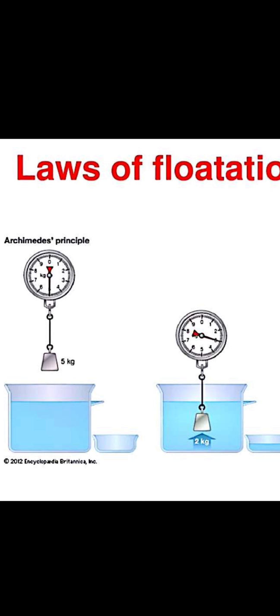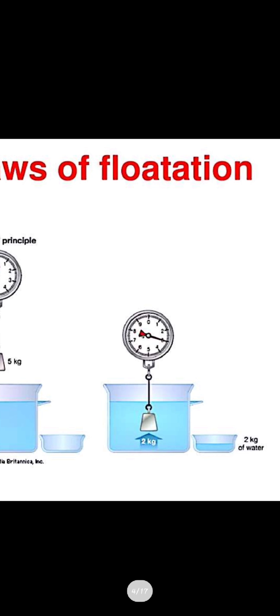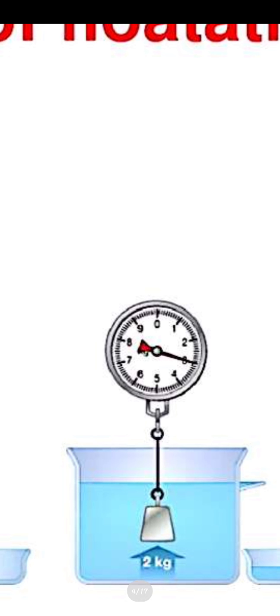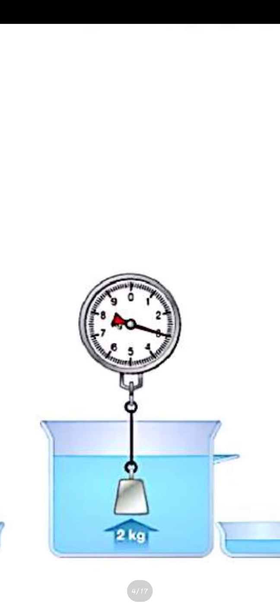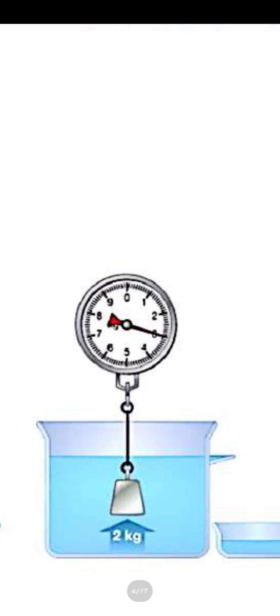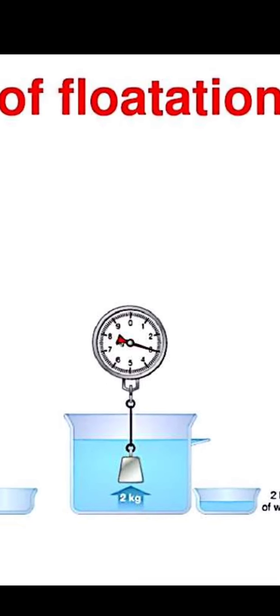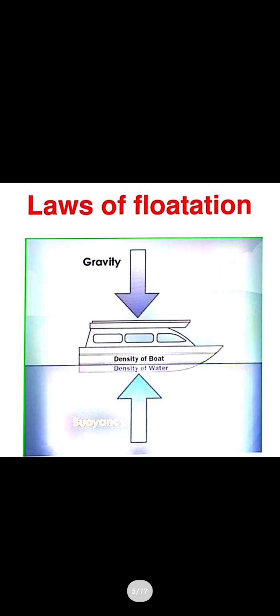So this weight was considered the apparent weight. Here you can see on the pointer that when the actual weight was 5, and it is immersed in the liquid, the apparent weight is taken as 3. So how much has changed? There is a change of 2 kg, and this 2 kg is the upthrust acting on the body. So that much upthrust will be acting on the body.